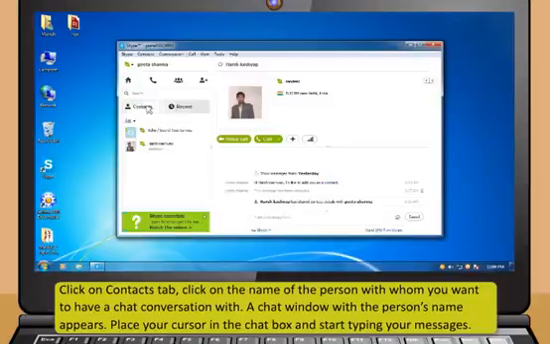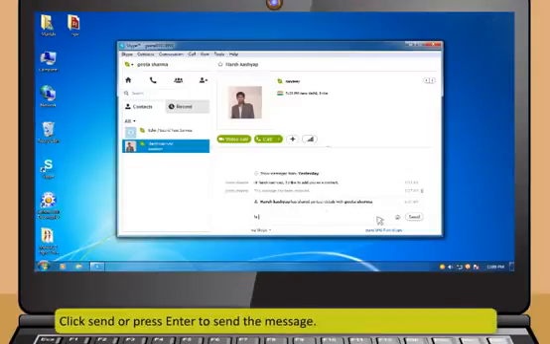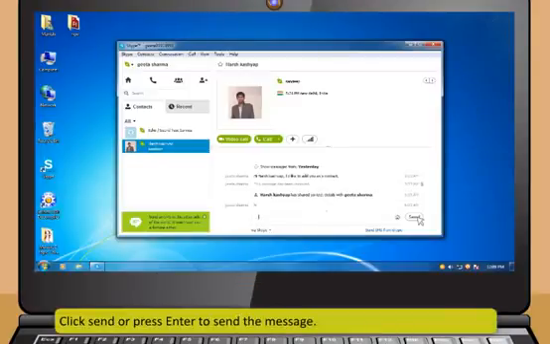Click on the Contacts tab. Click on the name of the person with whom you want to have a chat conversation. A chat window with the person's name appears. Place your cursor in the chat box and start typing your messages. Click Send or press Enter to send the message.